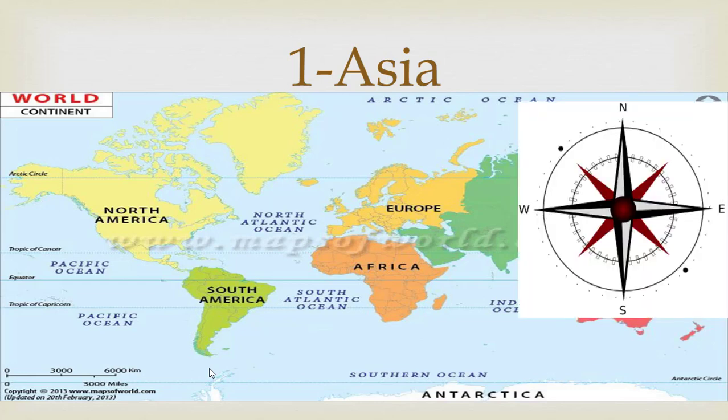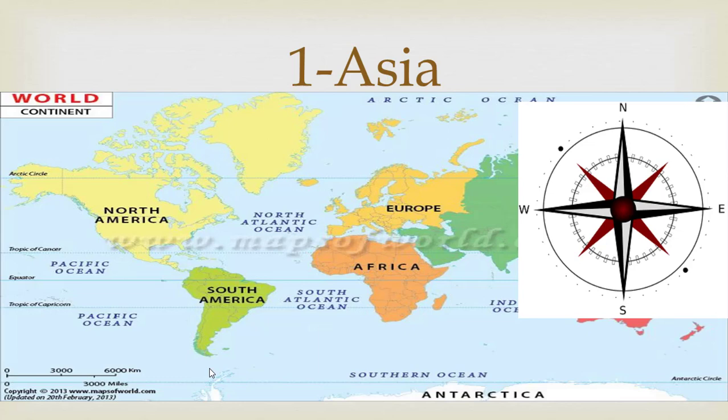We have to explain every continent with respect to these directions, because we are not going into the details, the physical or biological aspects of the continents. We are just giving the geography of the continents. So now keep in mind the directions north, east, south and west, and put them on Asia.